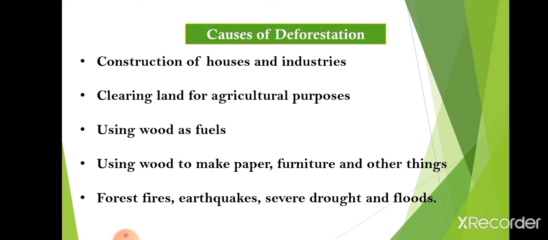Then causes of deforestation. In the previous class also you have studied the causes of deforestation, because we know that forest is a very important natural resource. We get a lot of products from forest, and just because of these reasons forests are being cleared. Many tribal people also live in the forest, and they earn money from forest products also. So because of human activity, deforestation takes place. Now we will see some of the causes.